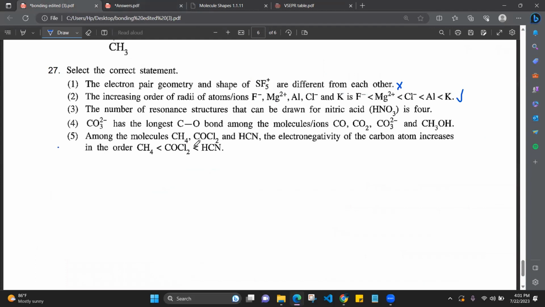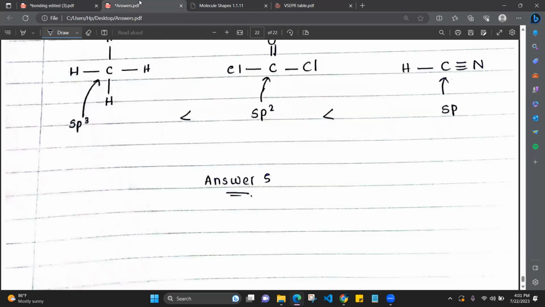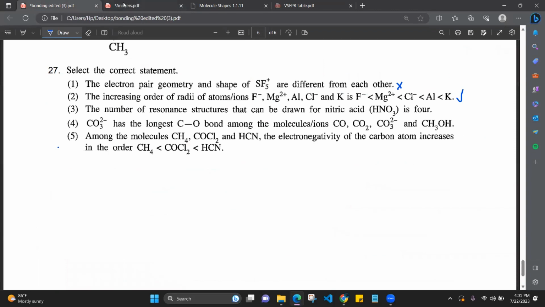Answer it. CH4, COCl2, HCl. What is the answer? Okay. Wrong statement. This one. This is wrong. Okay. Magnesium 2+ has the lowest radii. No. This is correct. Answer number 5.